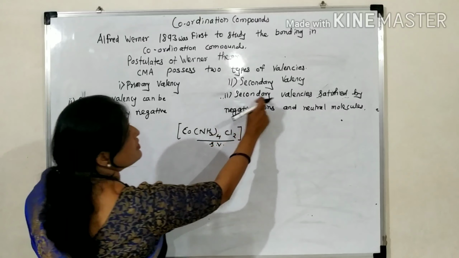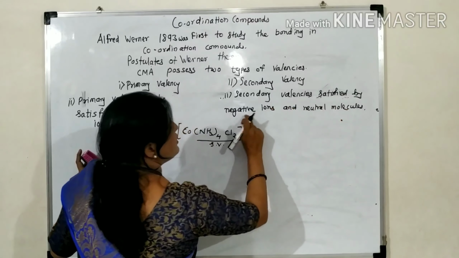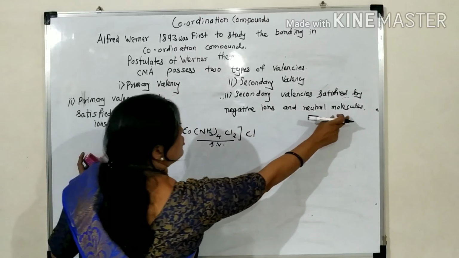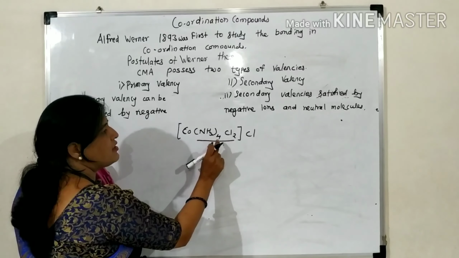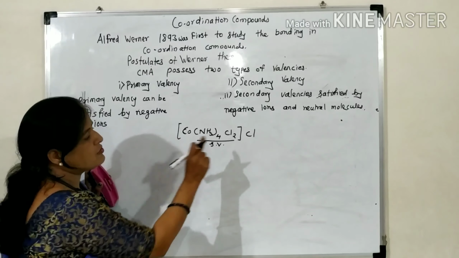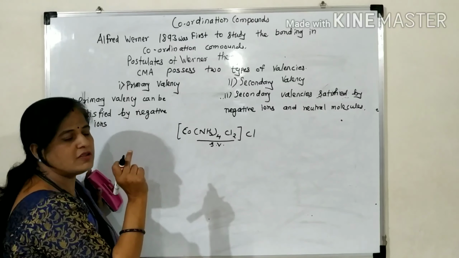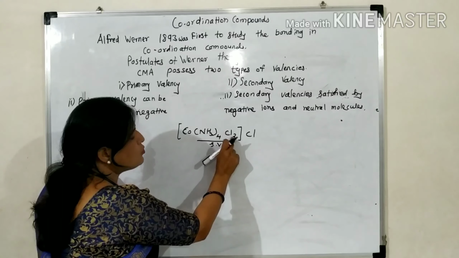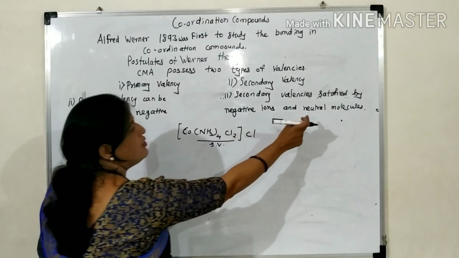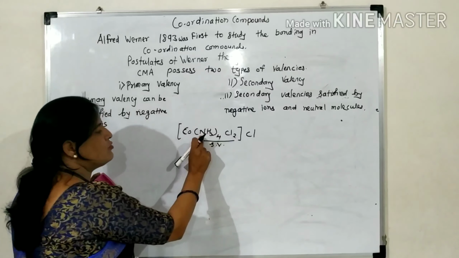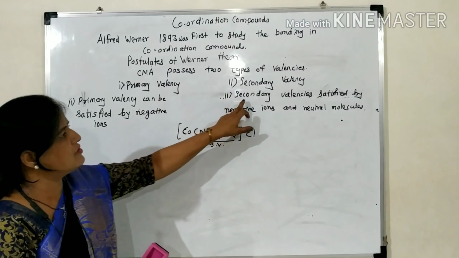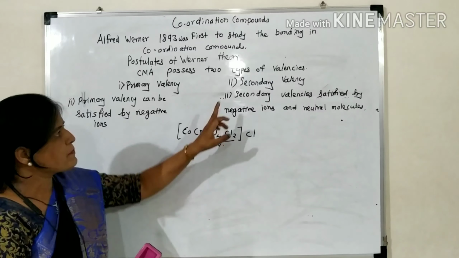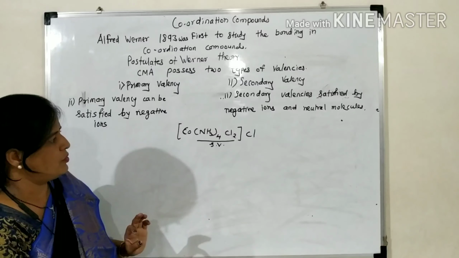Here the secondary valency is satisfied by negative ions and neutral molecules. Which are the negative ions? Chlorine is a negative ion; there are 2 chloride ions. Ammonia is a neutral ligand that can satisfy the secondary valencies of the coordination compound.